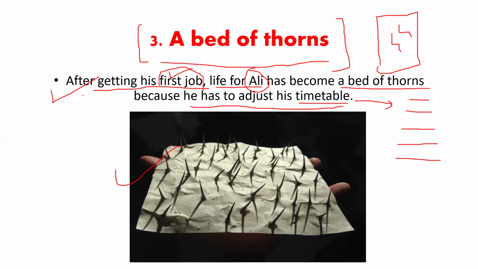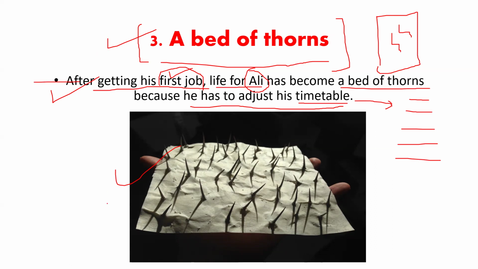For example, I can extract the meaning that it is very difficult for Ali to manage his timetable after getting his first job. So we have converted this simple sentence by using this idiomatic expression, a bed of thorns. Life has become a bed of thorns for Ali as he has gotten his first job. So you see how we are extracting the meaning of this idiomatic phrase from this sentence.